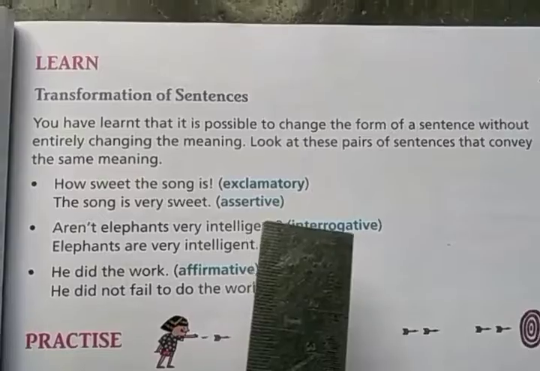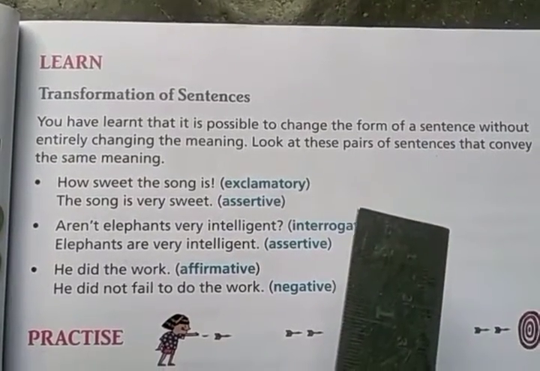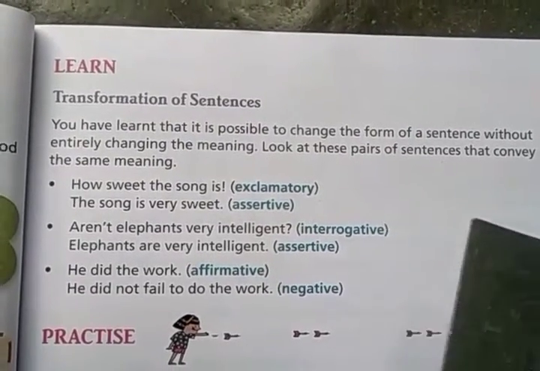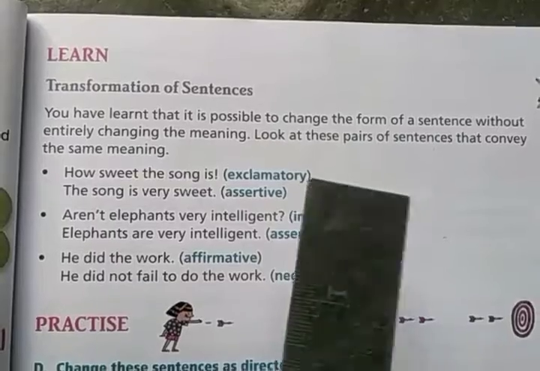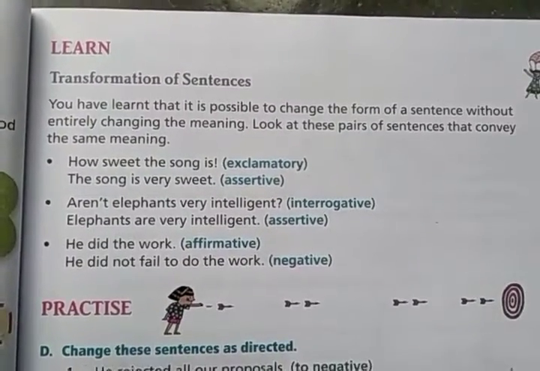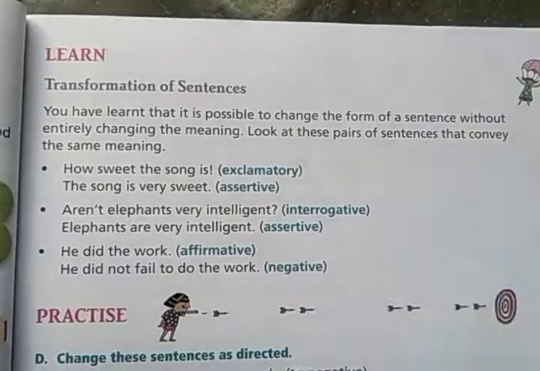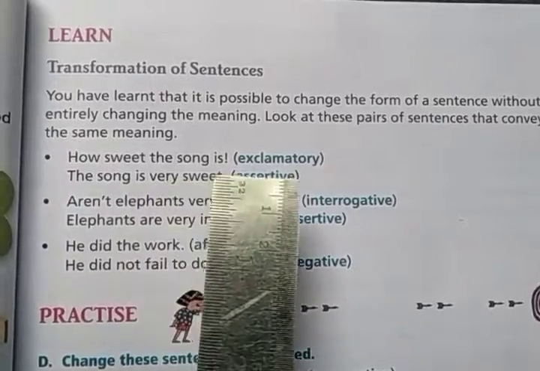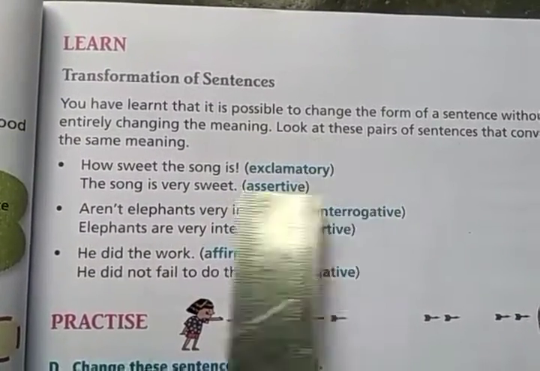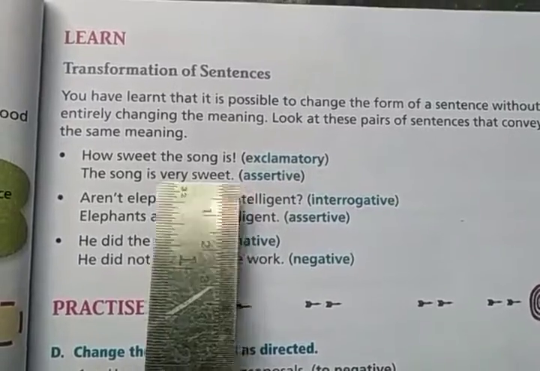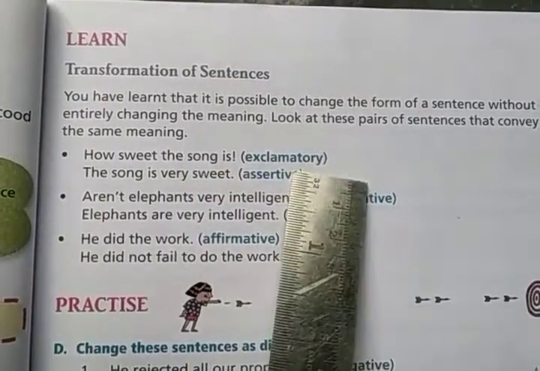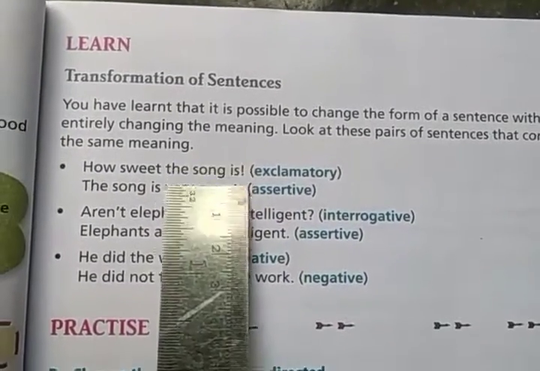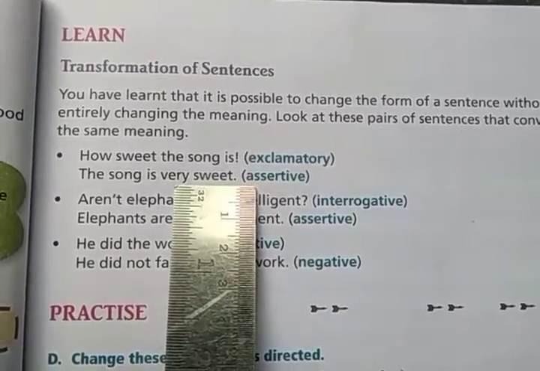We have just got the sentence like, what was the sentence? The knife is blunt and the knife is not sharp. Both the sentences, the first one is positive and the second one is negative, but the form was changed and the meaning was the same, right? In this manner, look, how sweet the song is. This is an exclamatory sentence, and the song is very sweet. This is an assertive sentence and both the sentences convey the same meaning, right? The form is changed but the meaning is the same.